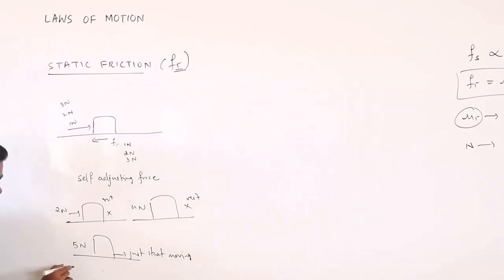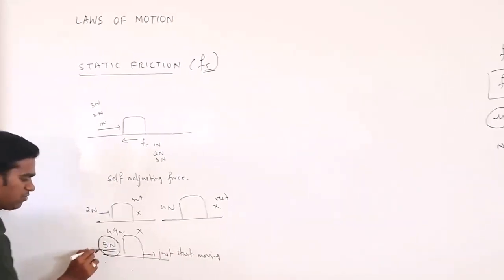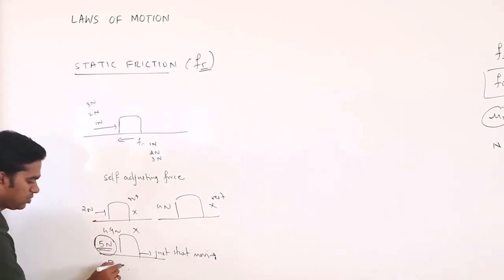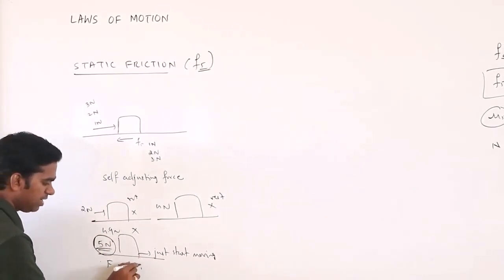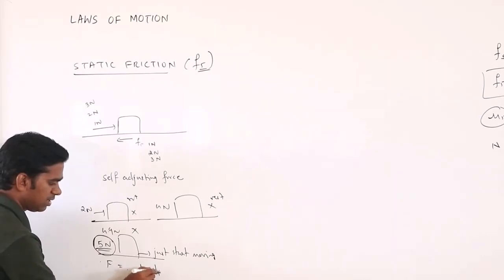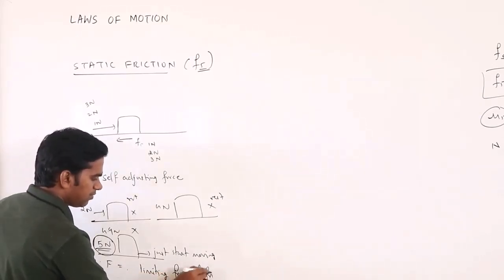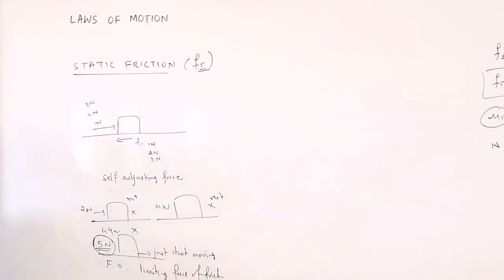Remember, if you apply 4.9, it will not move. If you apply 5 Newton, it will just start moving. So this value of force when the body just starts moving, that is what we call the limiting force of friction. Okay, so what is the limiting value of friction, or limiting force of friction?